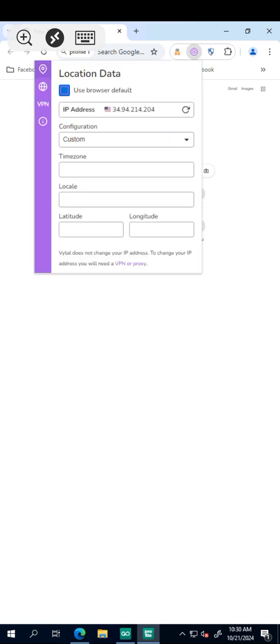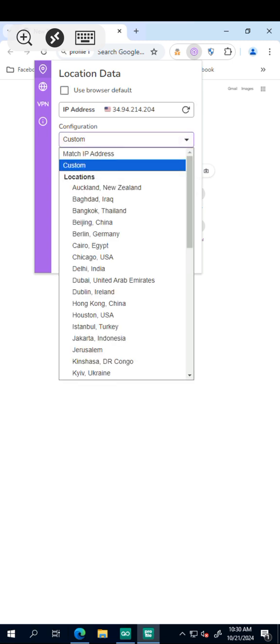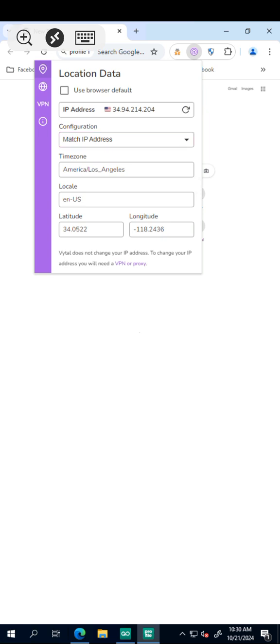Then untick that place. You click on match IP. Then you refresh it. When you refresh it, it is showing me American Los Angeles. There's a reason why it's showing me this. The reason is because there's an extension I also added. The extension is for generating proxies automatically, but I'm not talking about it here. If I use this particular thing to do self-clicking without activating that extension, I will not get any results. I'm not adding the extension right now, but this is how to set up your self-clicking.